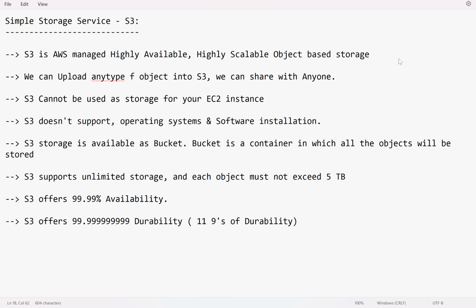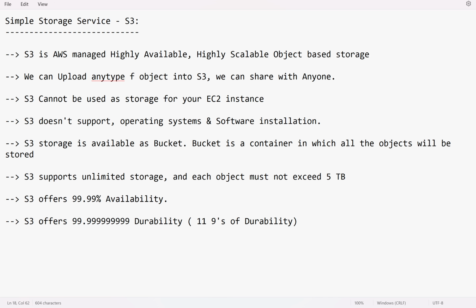What is durability? In case the worst thing happens, in such cases, 99.99 percent of data can be recovered. Technically speaking, you won't lose any data, and this durability indicates you can store hundreds of terabytes of data for hundreds of years without losing a single object, a single file. That is the meaning of durability.